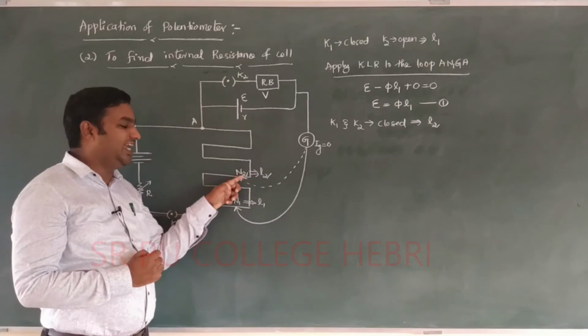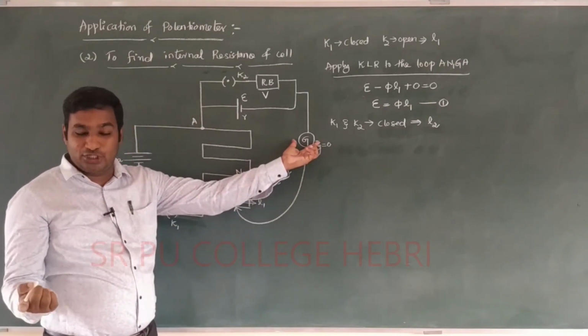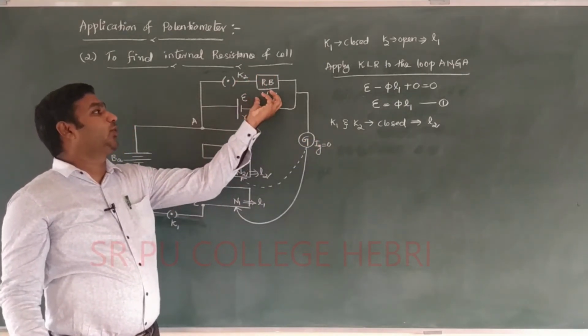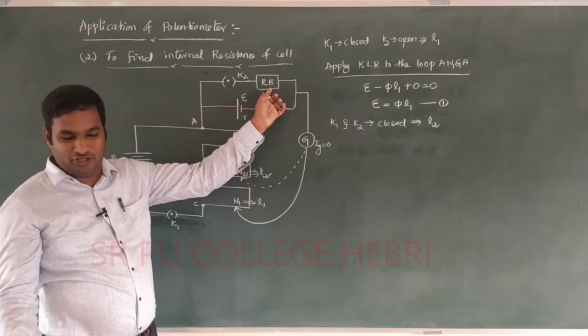by using the A and 2 point, correct? How much energy is used here? 0 deflection in the galvanometer. Cell and resistor together, I will get the total potential equal to V. How much is supplied? The terminal potential difference.